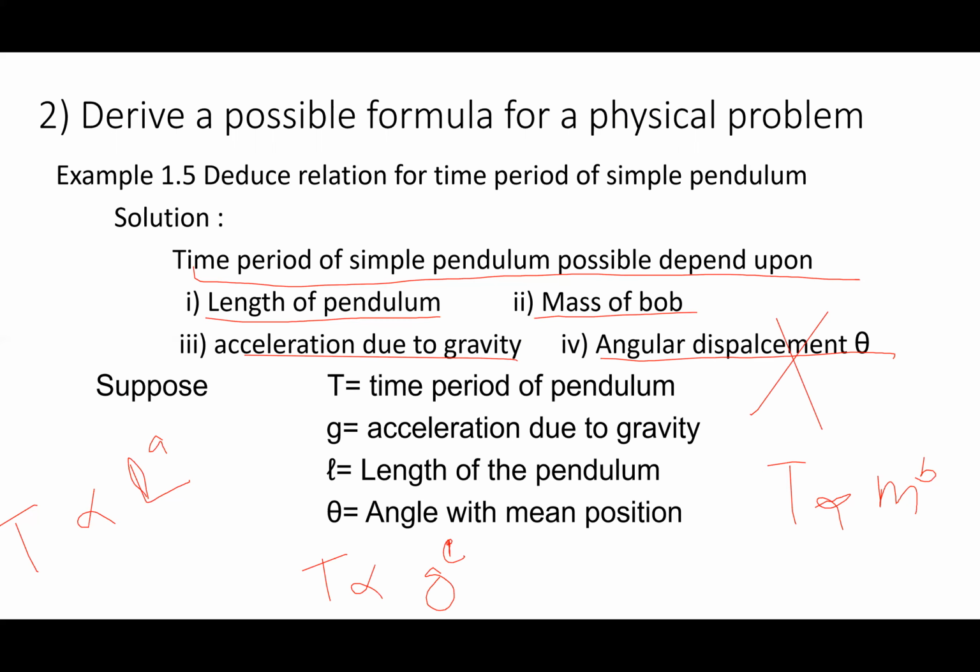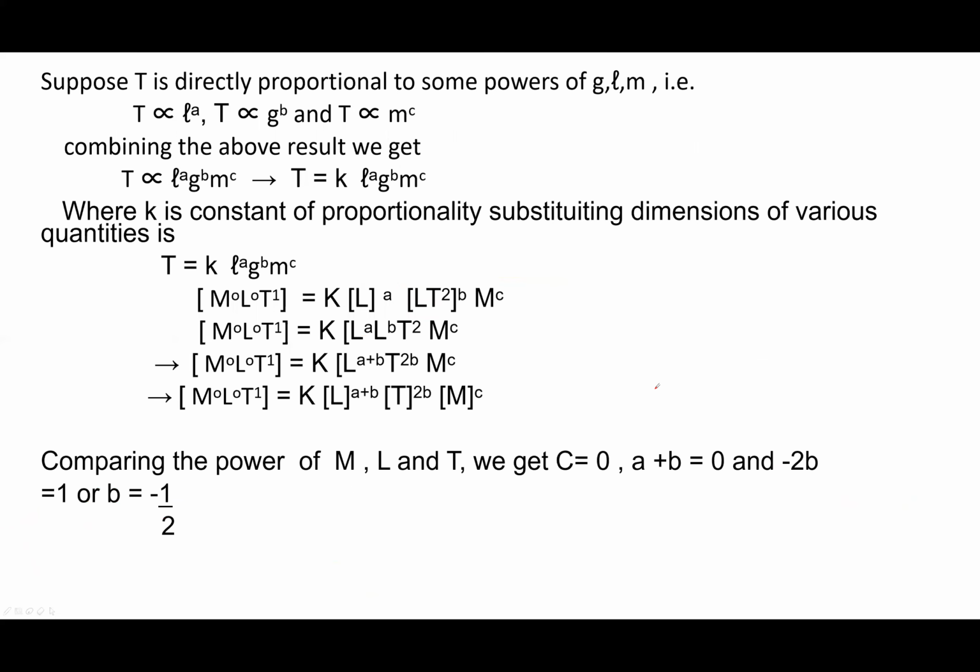So all these equations that I wrote on the previous page, combining them all, you will get this. When you want to eliminate the proportionality constant, you write a constant: T = K L^a G^b M^c.